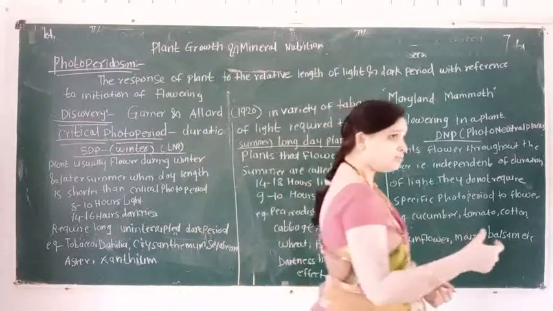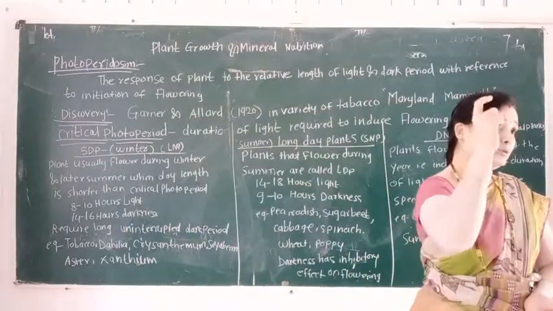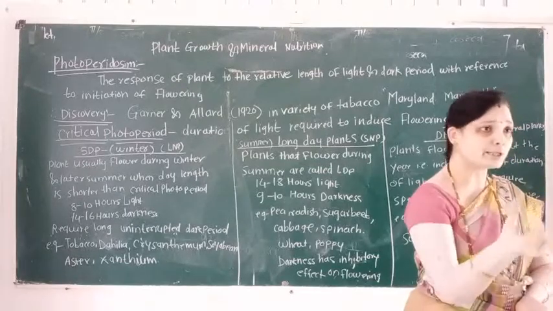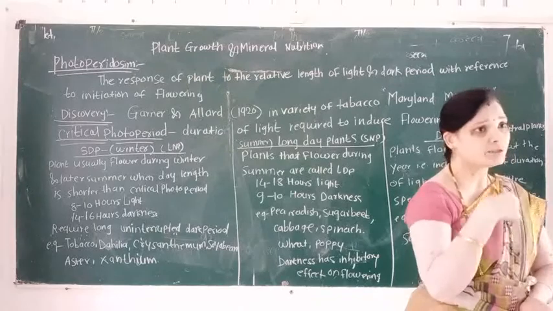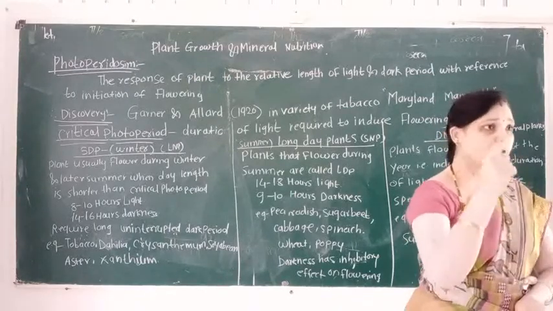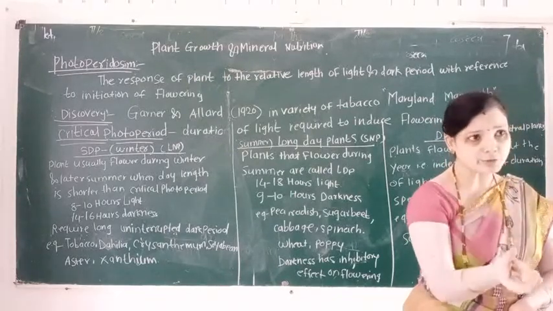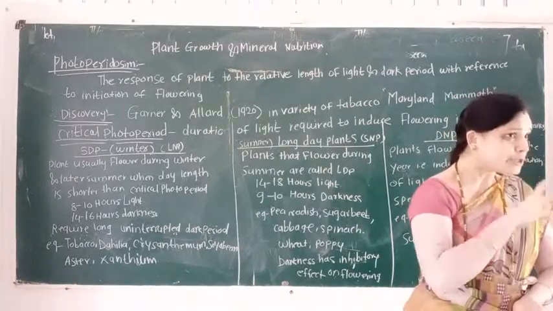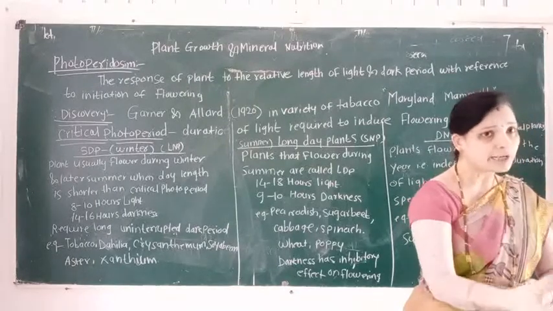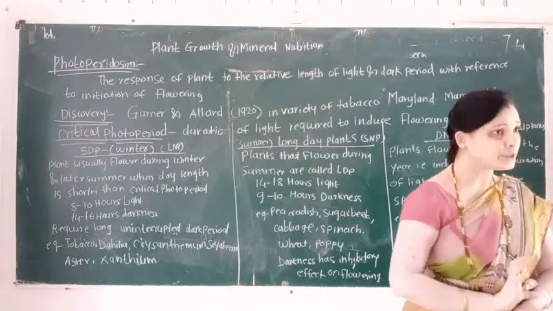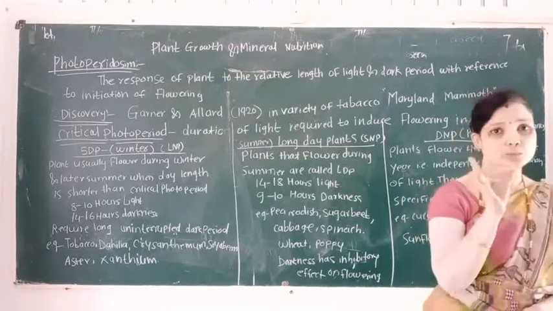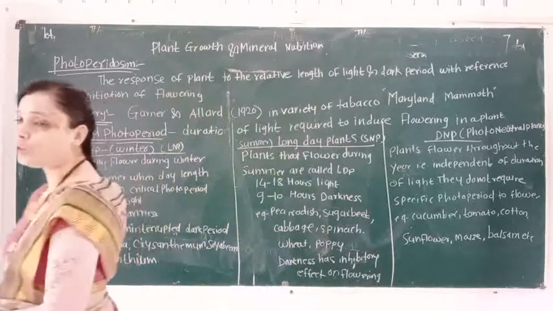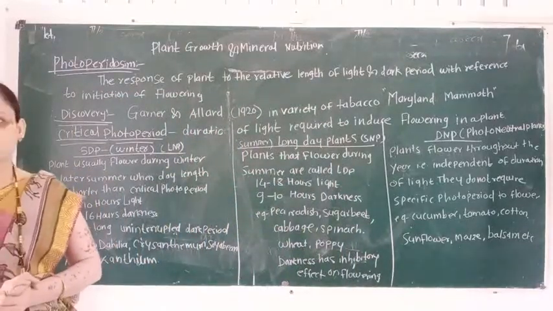Some plants require more light for inducing flowers, while some plants require a dark period for inducing flowering. So for inducing flowering, the duration of light is known as the critical photoperiod.